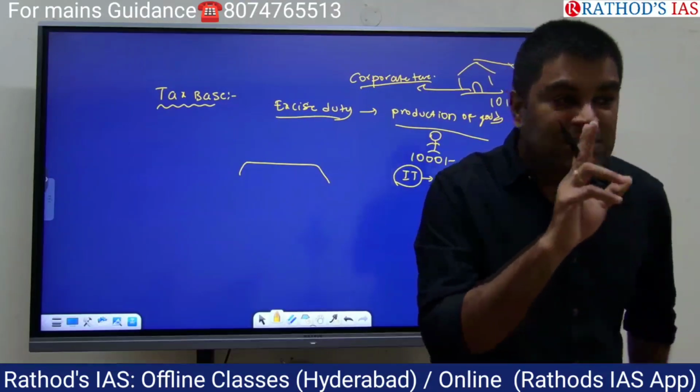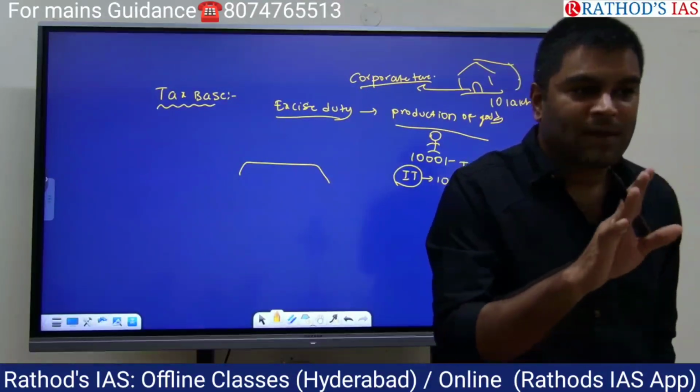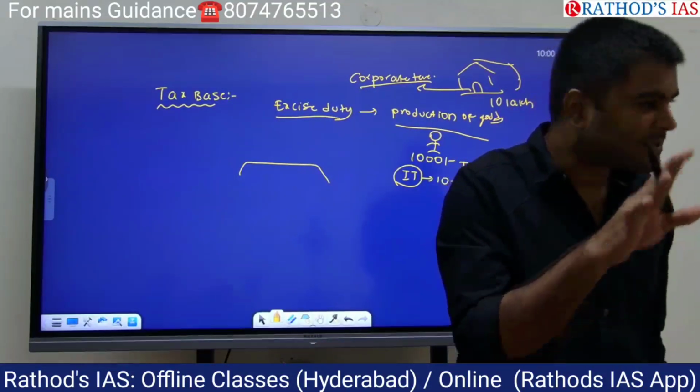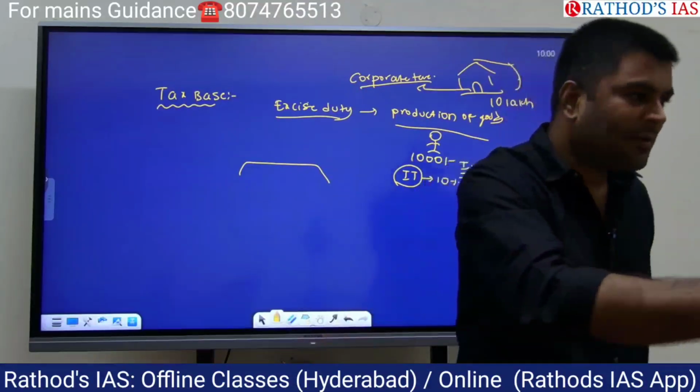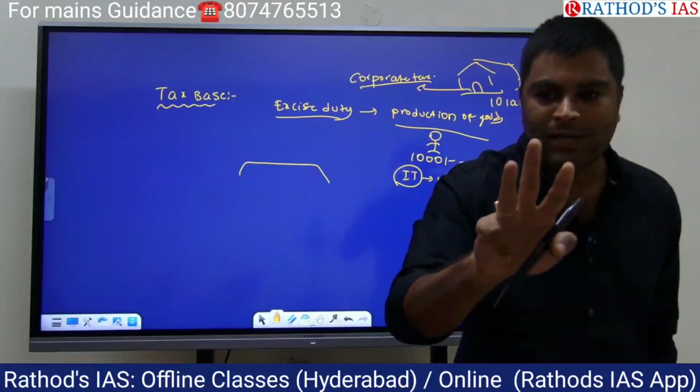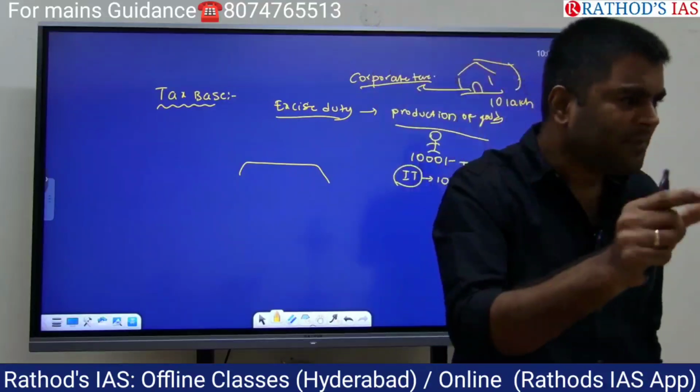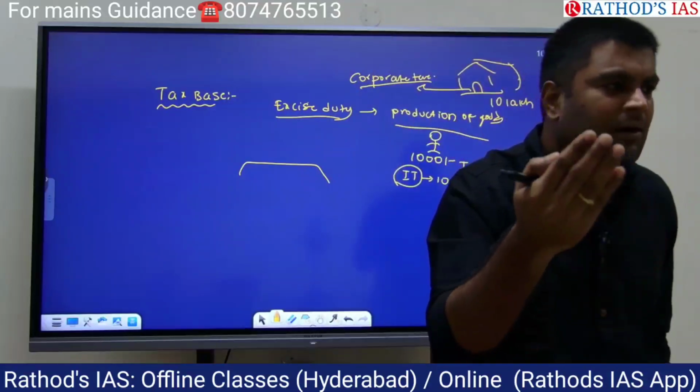Once these three chapters are completed, the core part of the economy would be completed. 70% of the syllabus in part 1 would be completed. And then I'll explain the small chapters: insurance sector, economic development and growth. And then we have three more medium chapters: external sector, WTO and all.